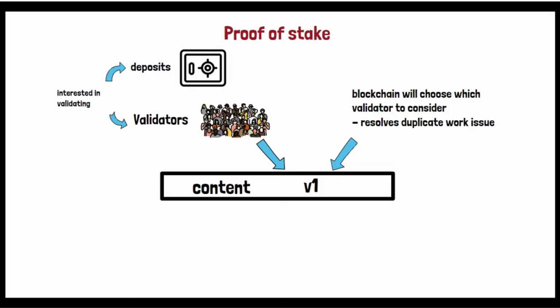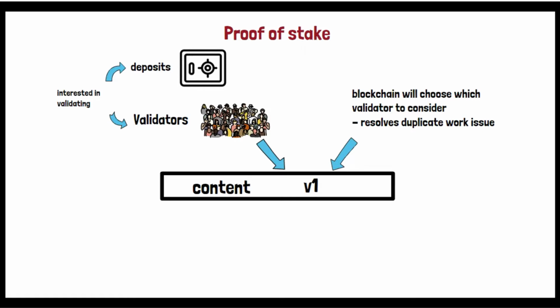I'm just giving numbers as an example, but the numbers would be different, the concept would be the same. So there are 100 people. The blockchain said I am choosing these 10 people, and these 10 people are chosen randomly. In this randomness also there is some certainty, which we'll discuss in a moment. But as of now, let's consider this. The blockchain chose 10 people, saying that you 10 are my validators for this content. Now the first validator is the only one who is going to validate. Only when the first one defaults will the backup validators come into the picture.